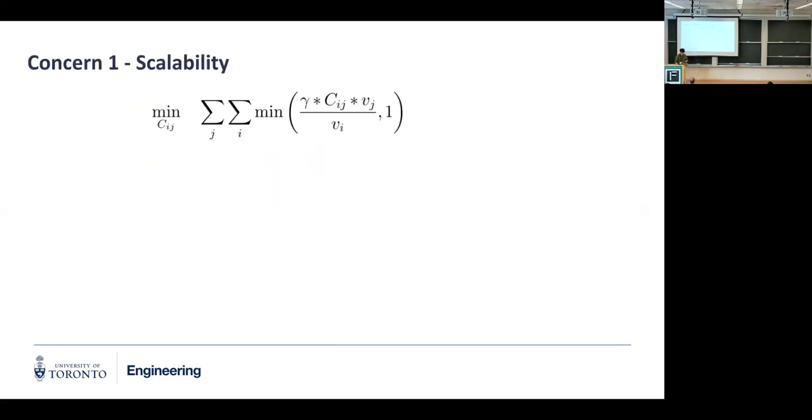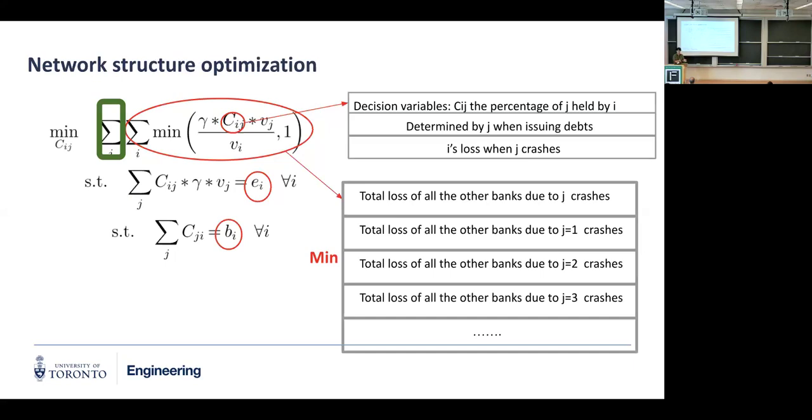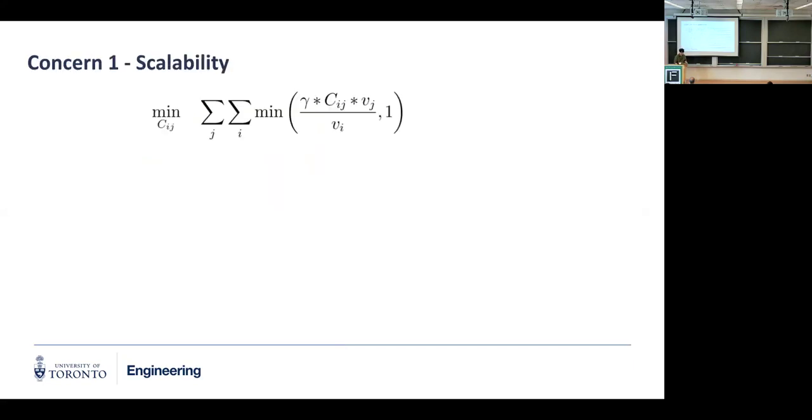All right, so this is kind of like an initial optimization scheme that we have. There's no two-stage; it's just one-shot optimization. But there are some concerns here. So first is the scalability of this approach, right?